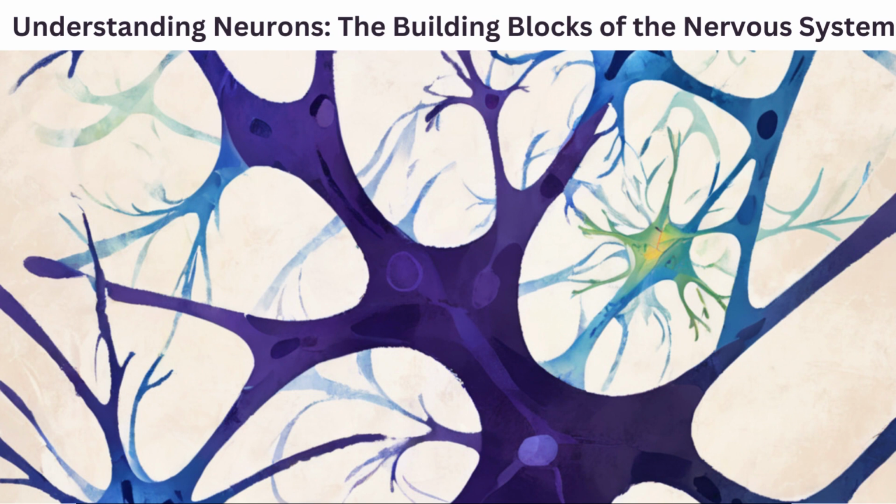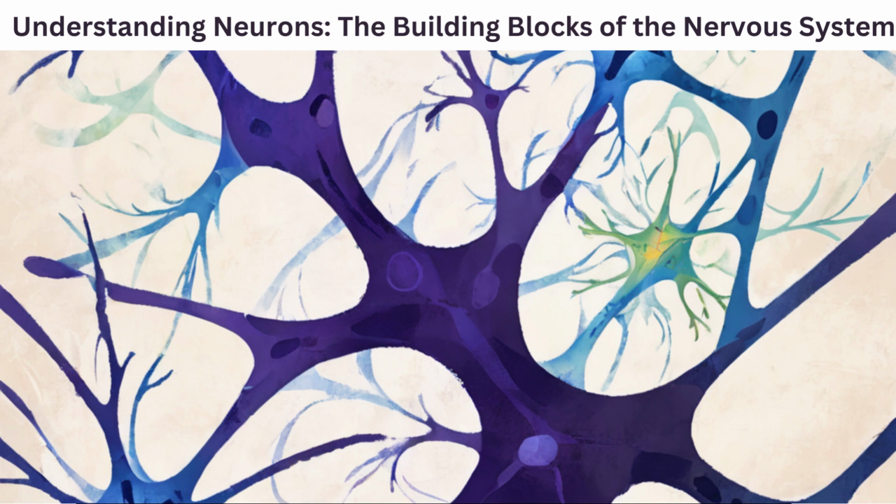Today's topic is understanding neurons, the building blocks of the nervous system. Neurons are specialized cells in the nervous system that play a crucial role in transmitting and processing information within the body. They are the fundamental building blocks of the nervous system and are responsible for the communication and coordination of various physiological and cognitive processes.